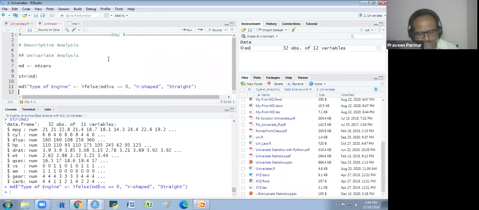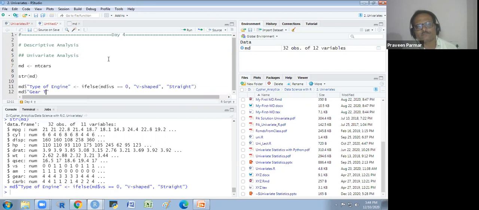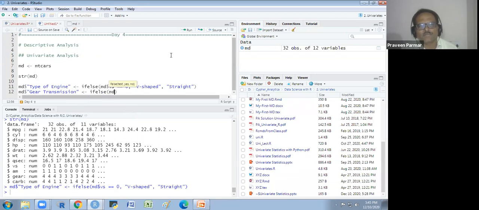Now another column, AM, I will convert in the same way. That is AM, automatic and manual gear transmission. So I will write the new name, gear transmission. ifelse MD dollar AM equal to 0, it would be automatic.